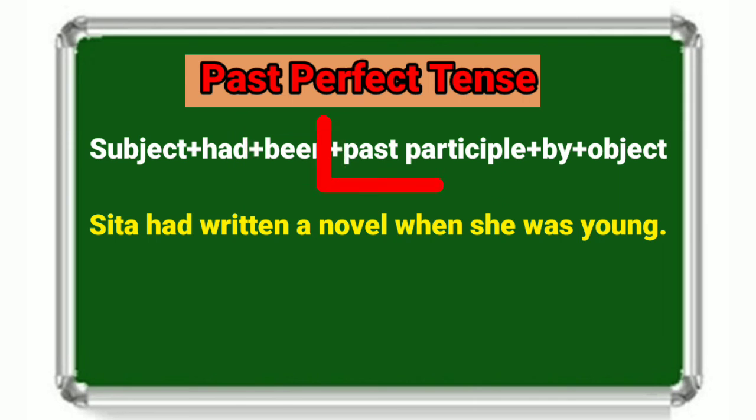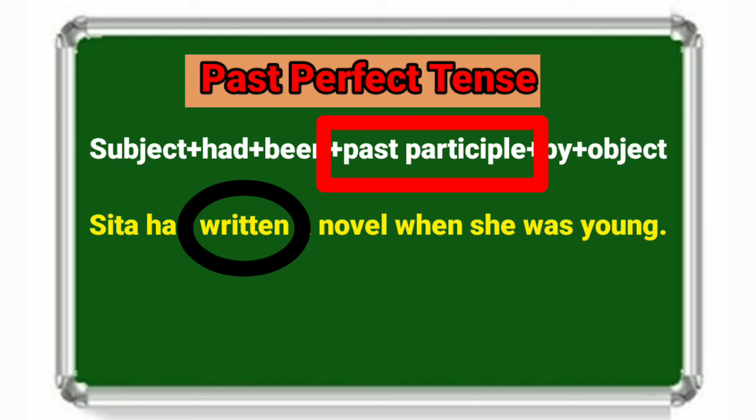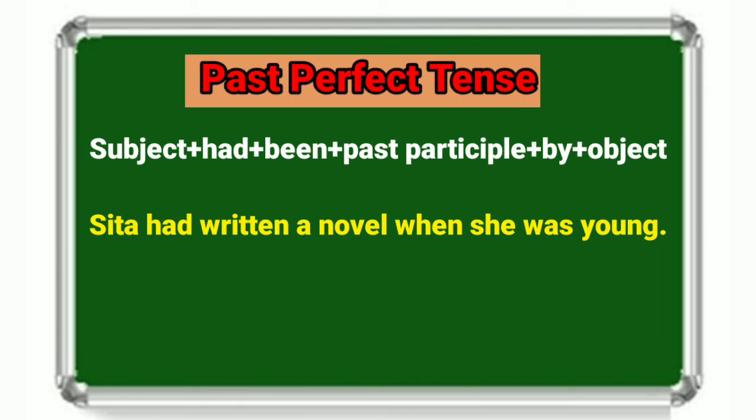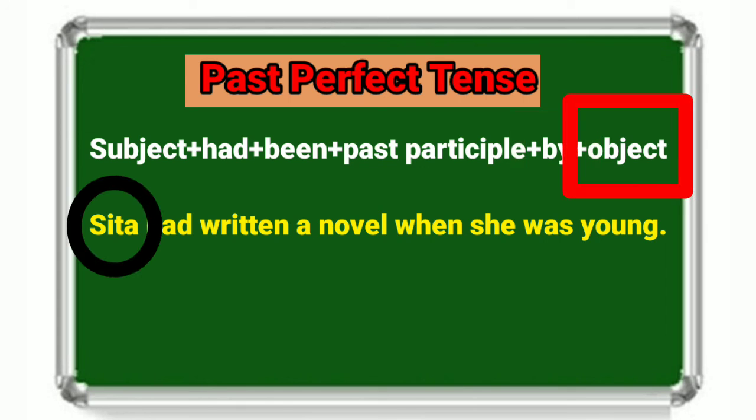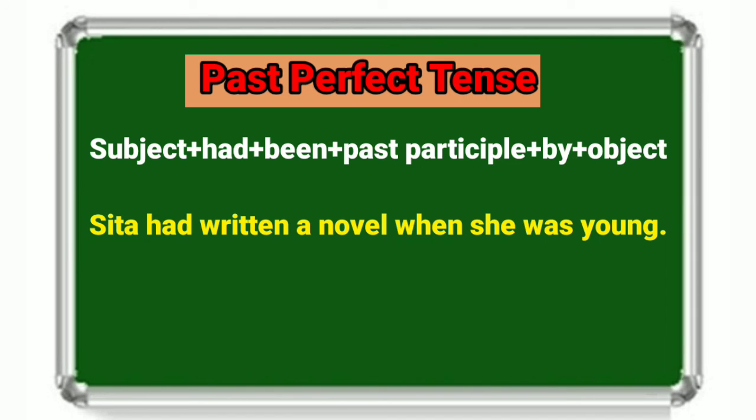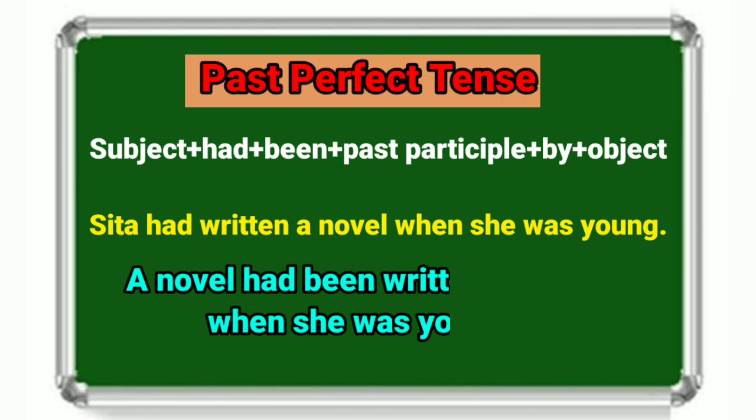Then the past participle form written, which is already given in past perfect tense, will come, followed by preposition by. After that, subject of active voice Sita will be taken as the object of passive voice. Now the full sentence is, a novel had been written by Sita when she was young.